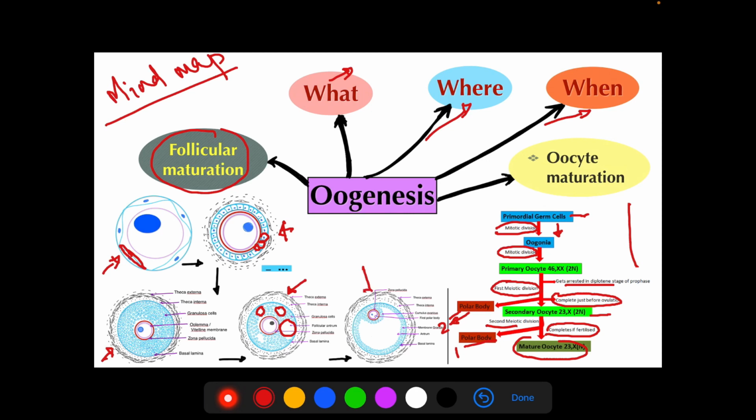And finally we are getting the Graafian follicle. In the Graafian follicle, you are getting an antrum surrounded by the membrana granulosa, and on one side of the cell we are getting the primary oocyte surrounded by the cumulus oophorus, and then the surrounding theca interna and theca externa. So this is the structure of the mature Graafian follicle. So this is the mind map of oogenesis. Prepare one yourself and keep it for ready reference. Thank you all.